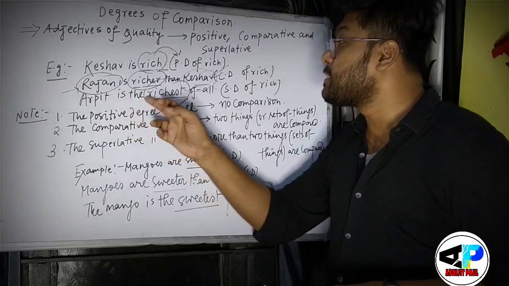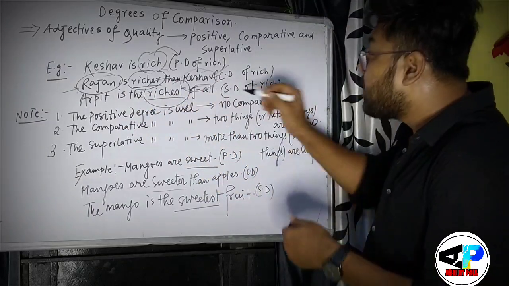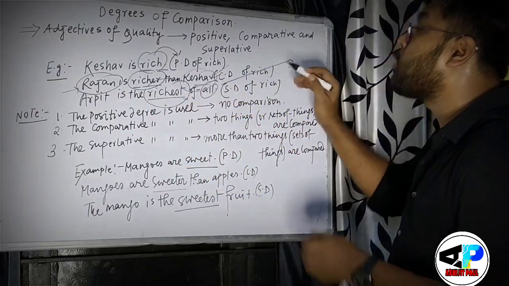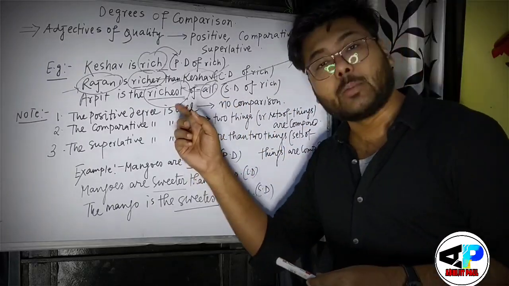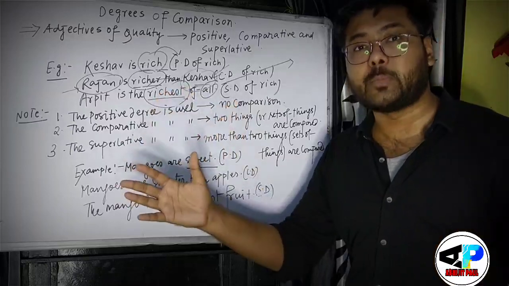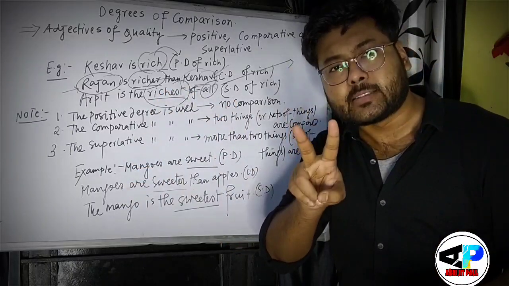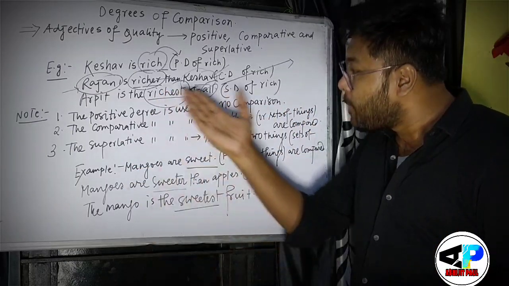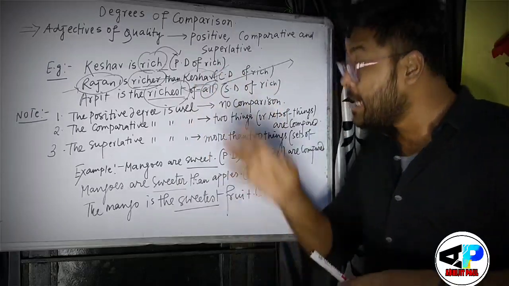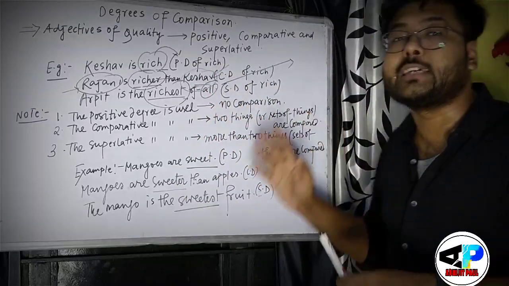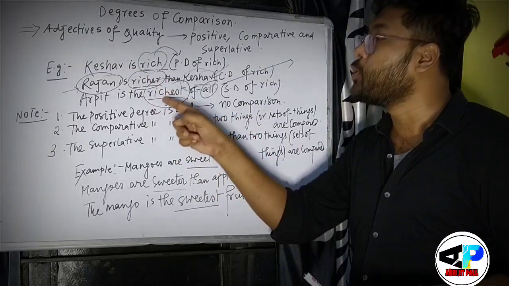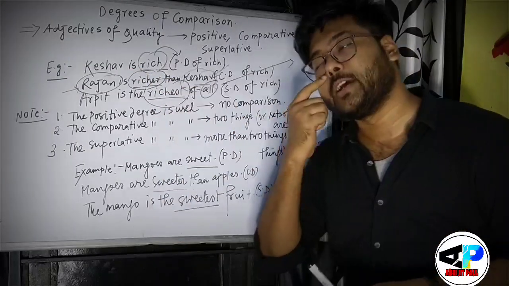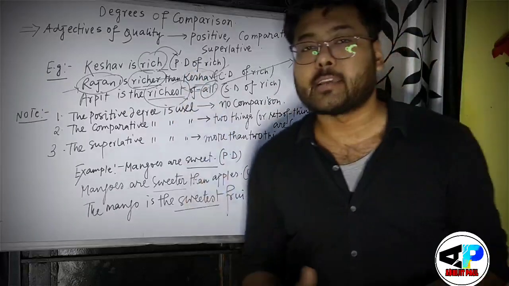See, Arpit is the richest of all. Because I have mentioned all here, now tell me how many persons are there? Is there only a single person? No, not at all. All is mentioned. Are there two persons? No, again not. So how many persons are involved here? Here more than two persons or things or sets of things are compared. And that is why I have to use the superlative form of rich in the particular sentence.